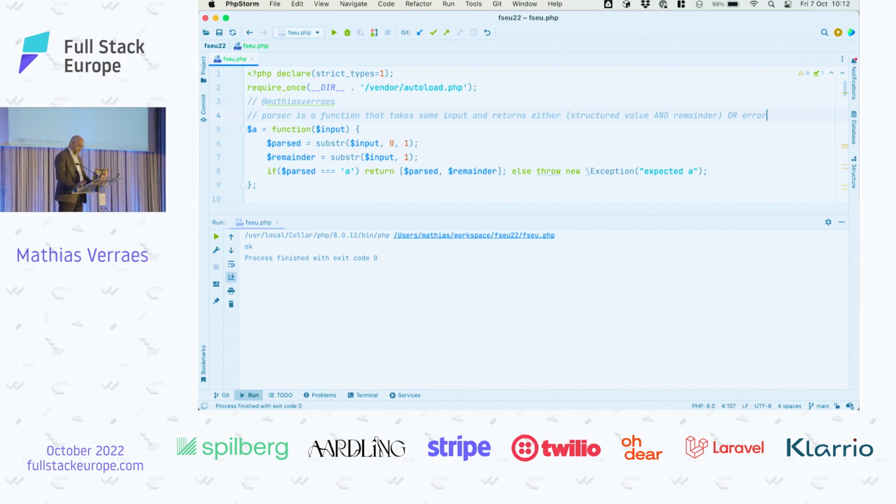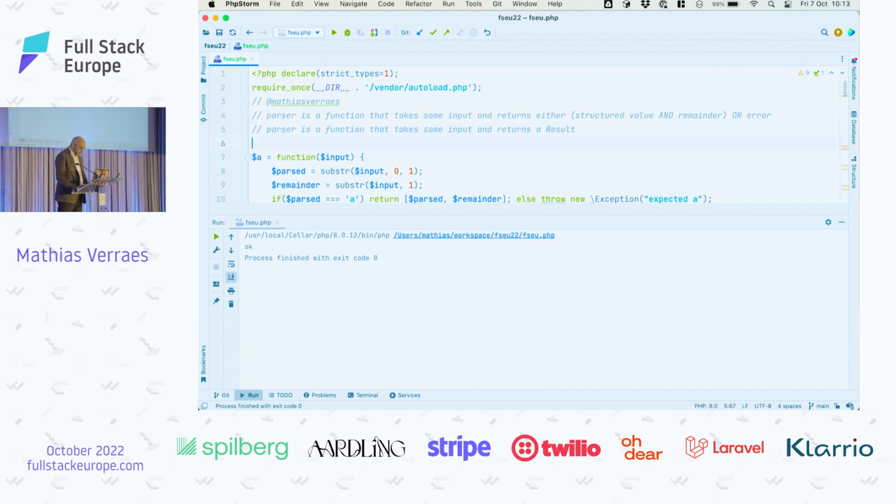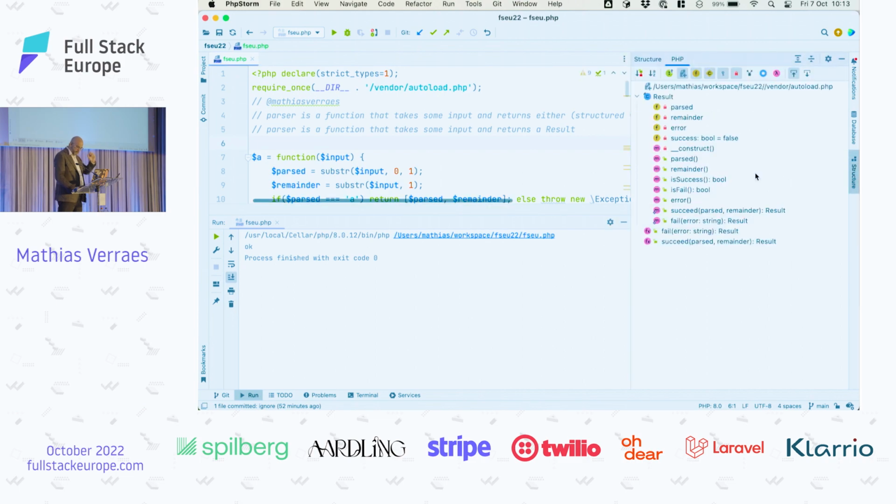So we have an abstraction now, right? And this bit here, so actually let's do it like this, is a function that takes some input and returns this whole bit. Let's make another abstraction here. Let's call this result. And I did prepare a little bit just before, which is writing a class that represents this whole data structure.